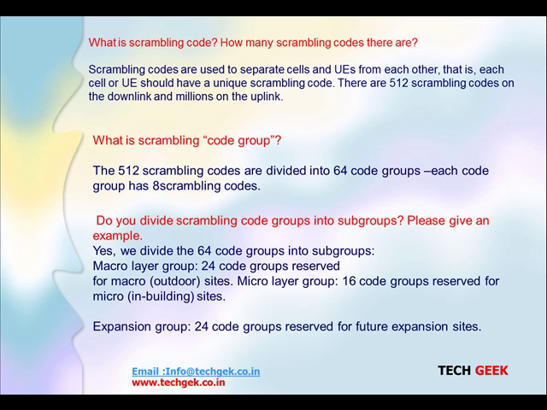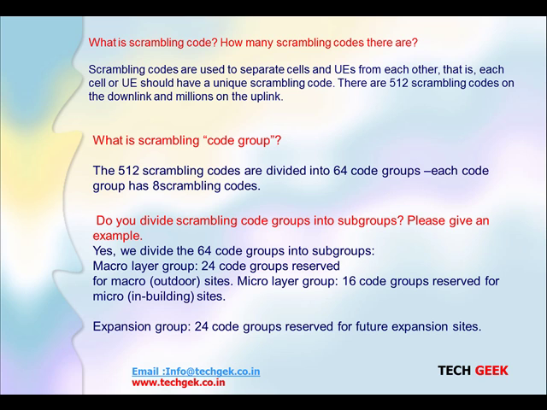How do we divide the scrambling code groups into subgroups, and give an example. It's very simple. Yes, we can divide the 64 groups into subgroups. We have a macro cell, micro cell, and nano cell. So based on that, when we talk about the macro layer group, we have 24 groups reserved.